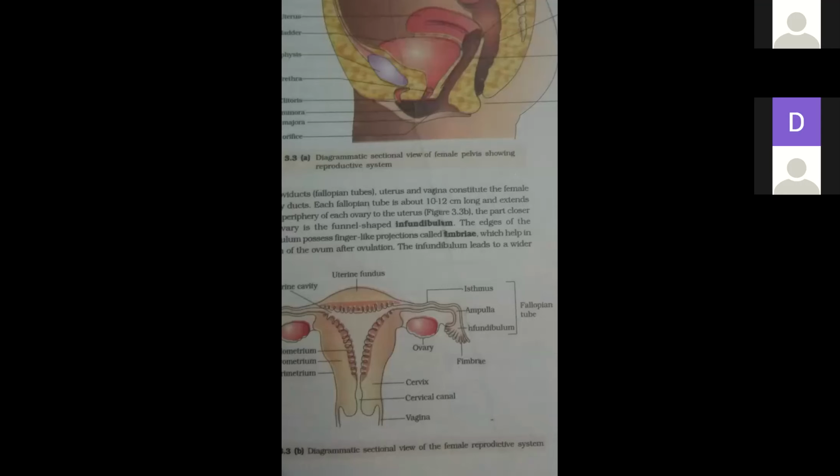First, sperm comes in contact with the zona pellucida. What is the meaning of zona pellucida and where is it present? Zona pellucida is the outer covering of the ovum. That is present outside the ovum, and is known as the zona pellucida. You have seen the diagram of the ovum, so clarify where the zona pellucida is located. Sperm comes in contact with the zona pellucida.